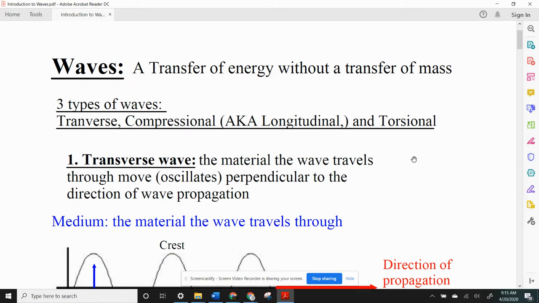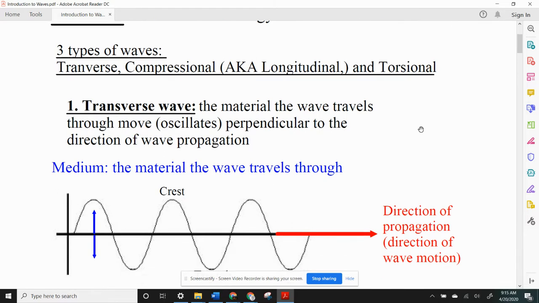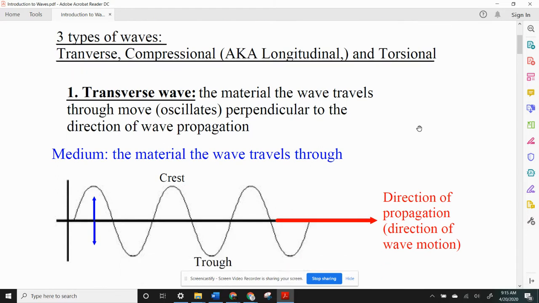Now, there are three kinds of waves, and they are named transverse, compressional, which is also known as a longitudinal wave, and torsional waves. And what separates them is how the medium oscillates compared to the direction the wave is traveling. So let's deal with some of those words right now, and we'll deal with them in terms of a transverse wave. So we're going to deal with this first one here.